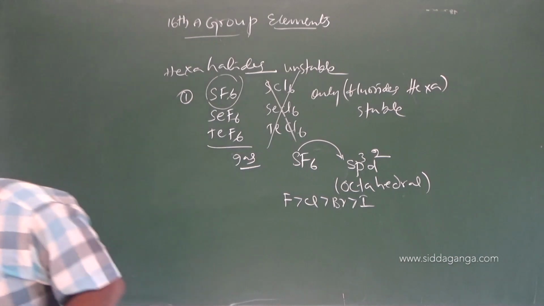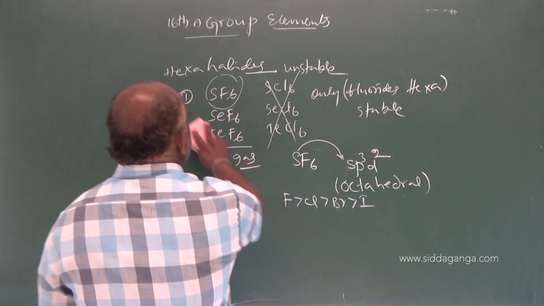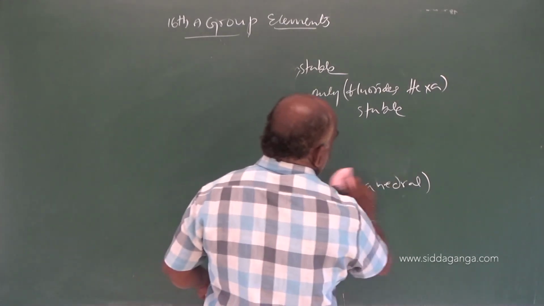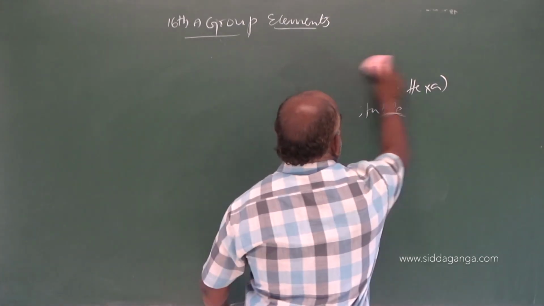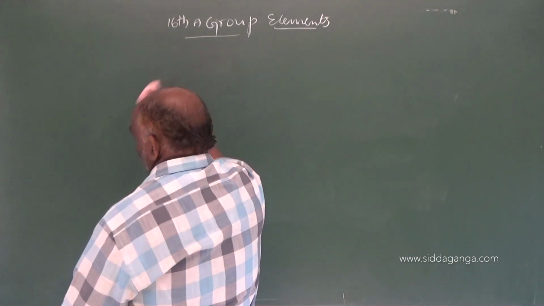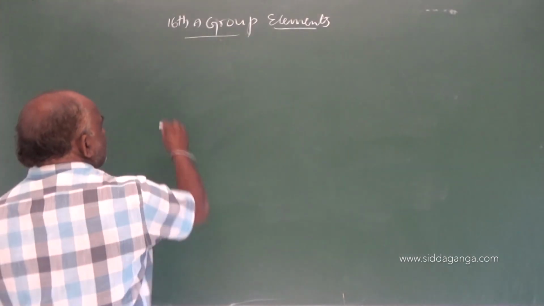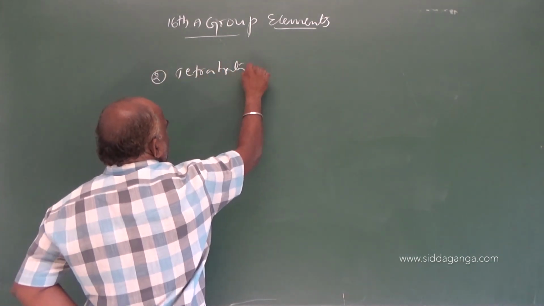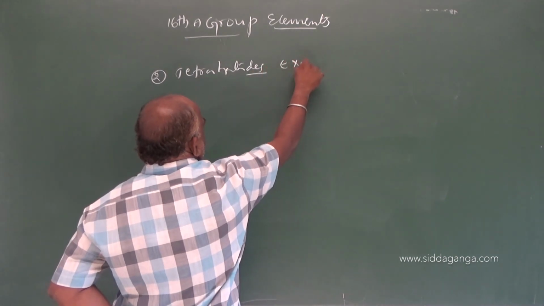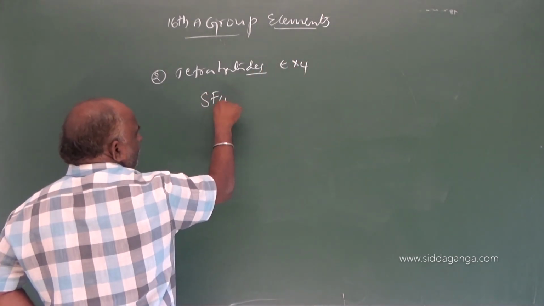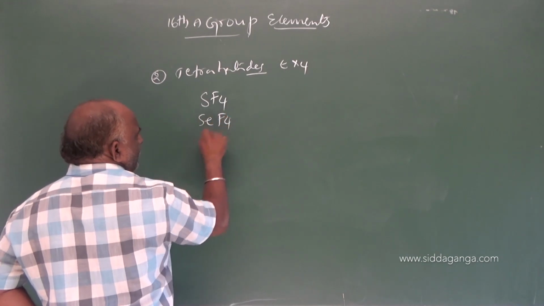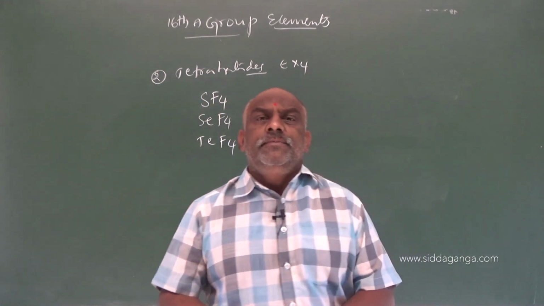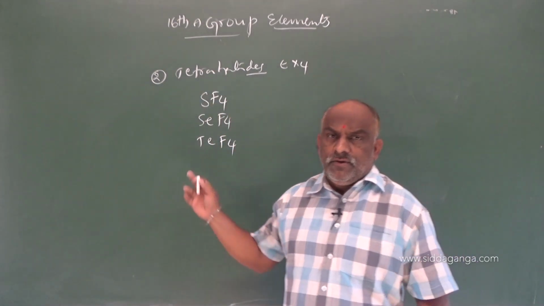And next, going to the second one, tetrahalides. You make one important point regarding tetrahalides; we expect one question from a competitive point of view. So next is tetrahalides, whose general formula is EX4. Let us consider SF4, SeF4 and TeF4: sulfur tetrafluoride, selenium tetrafluoride, tellurium tetrafluoride.